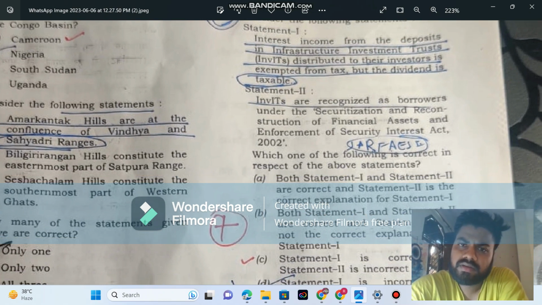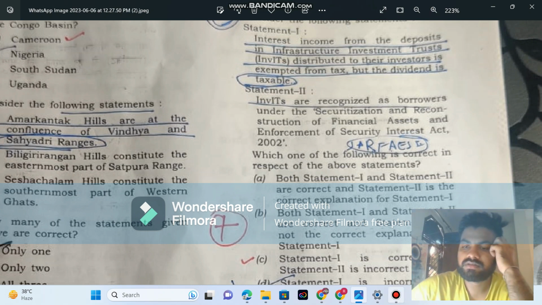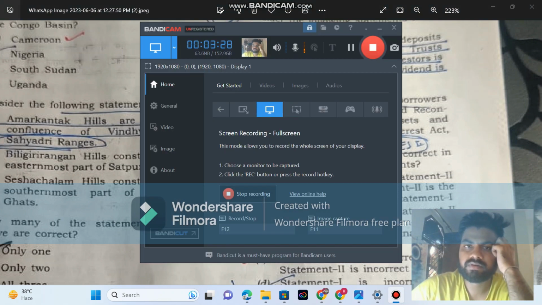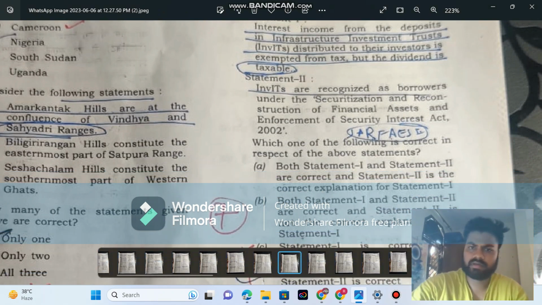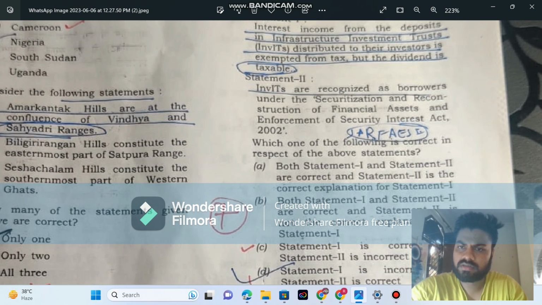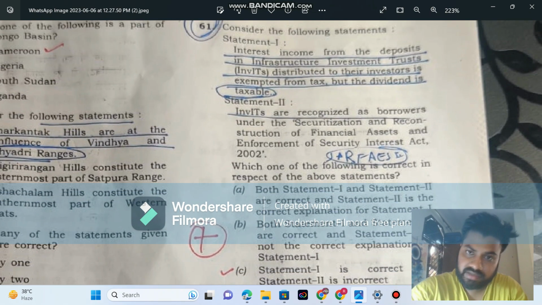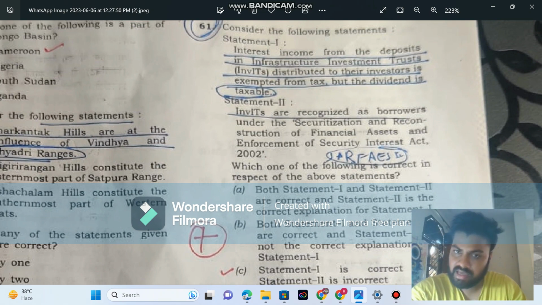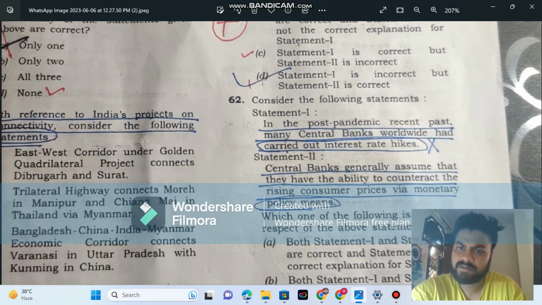So statement one: interest income from the deposits in infrastructure investments are distributed to the investors. Example is this is not exempted. This is taxable. So statement one is correct. And statement two: InvITs are recognized as borrowers under the SARFAESI Act. So first is incorrect because this is not exempted. Second is correct. So no, D is the correct answer.